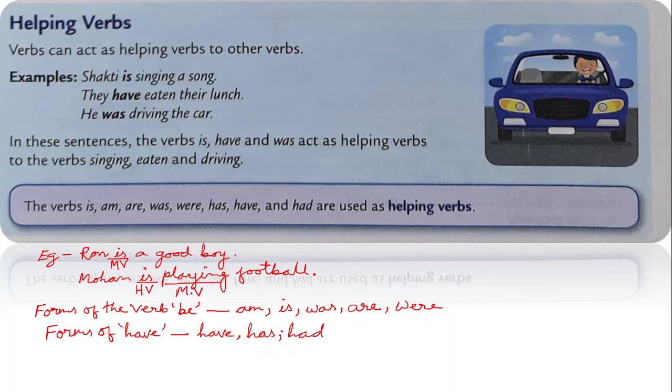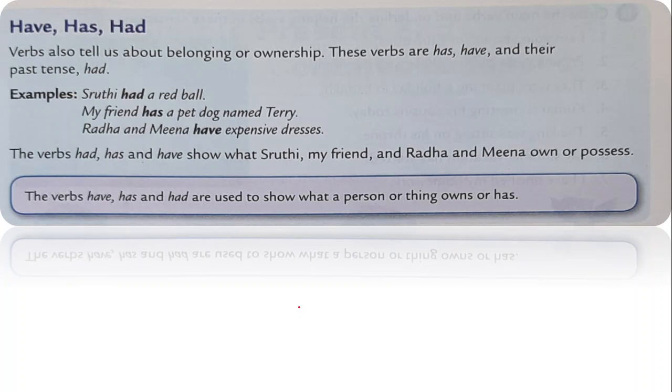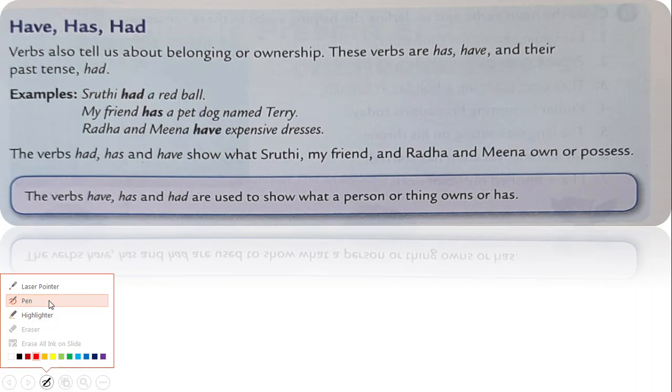So in the present tense we have have and has, and for the past tense we use had, like she had gone to market, which shows past tense, the action is already over. Okay, so now let's see the other thing.